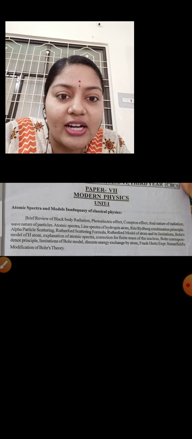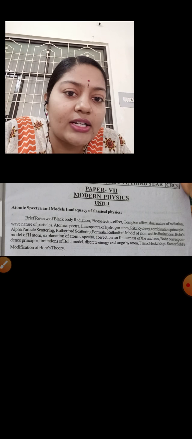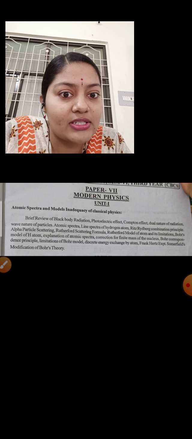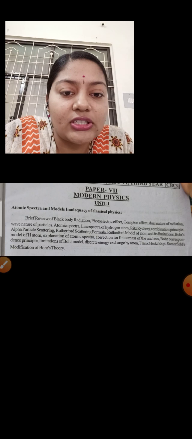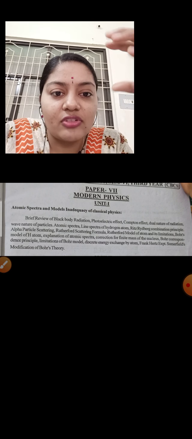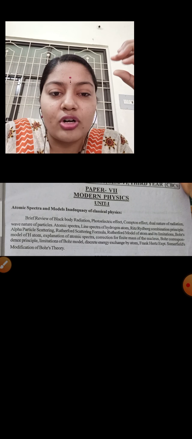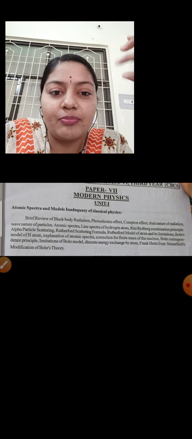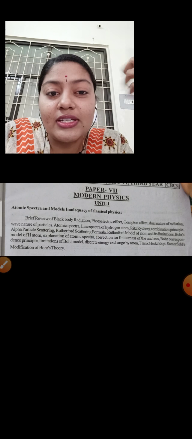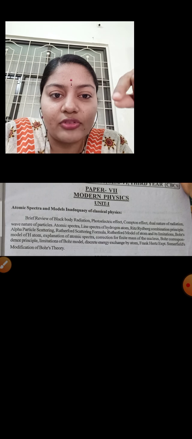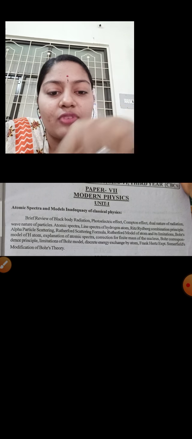Here we are going to study the atom. How did the atom come into the picture? Who first discovered the atom, and how was the atom introduced from the starting onwards? What is the exact shape of the atom, and what is there inside the atom? That is what we are going to know. So first, see the syllabus.